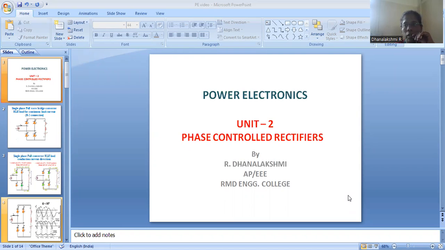In this session, I would like to discuss phase control rectifier, which is unit 2 of power electronics. We might be very familiar with rectifiers. So now we'll go for phase controlled rectifier.